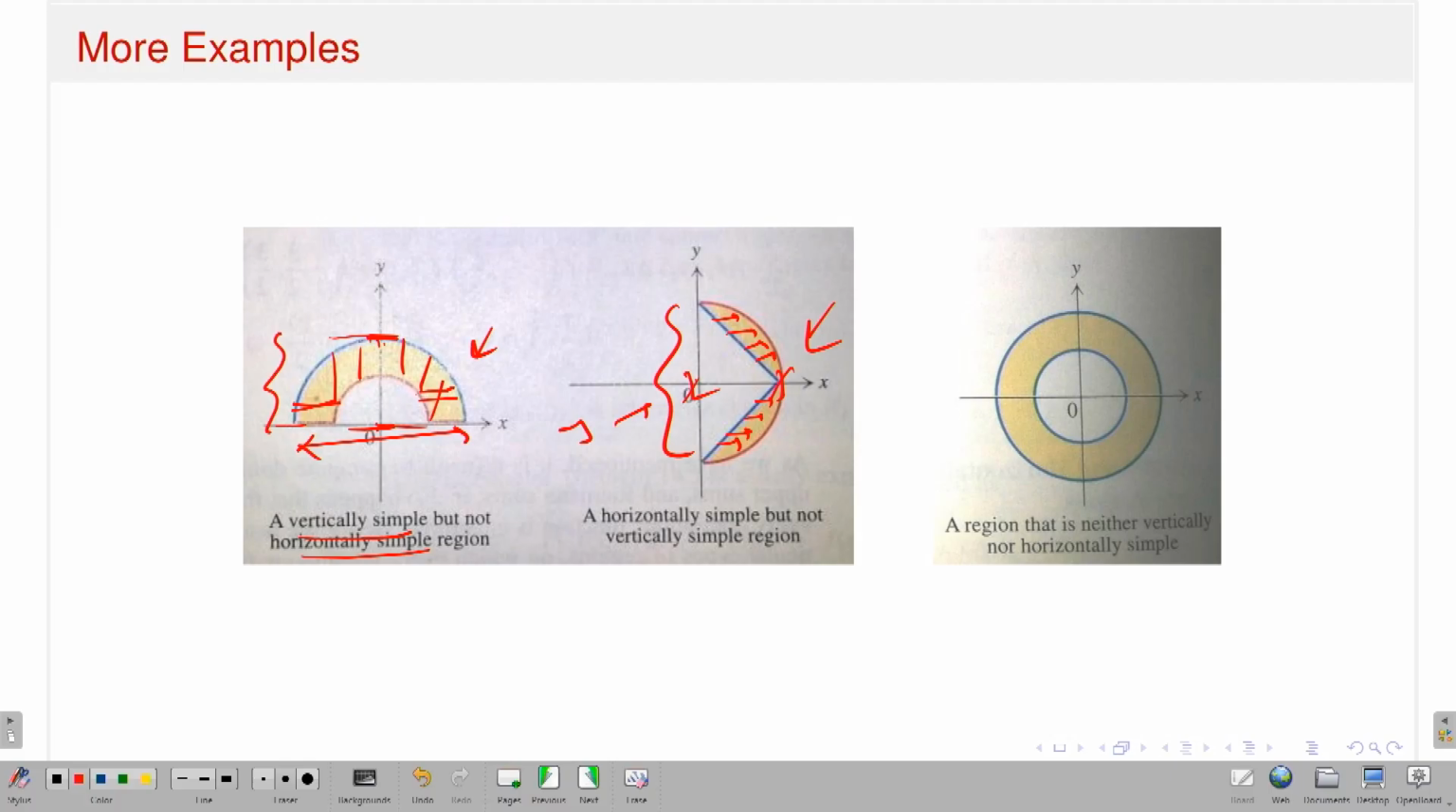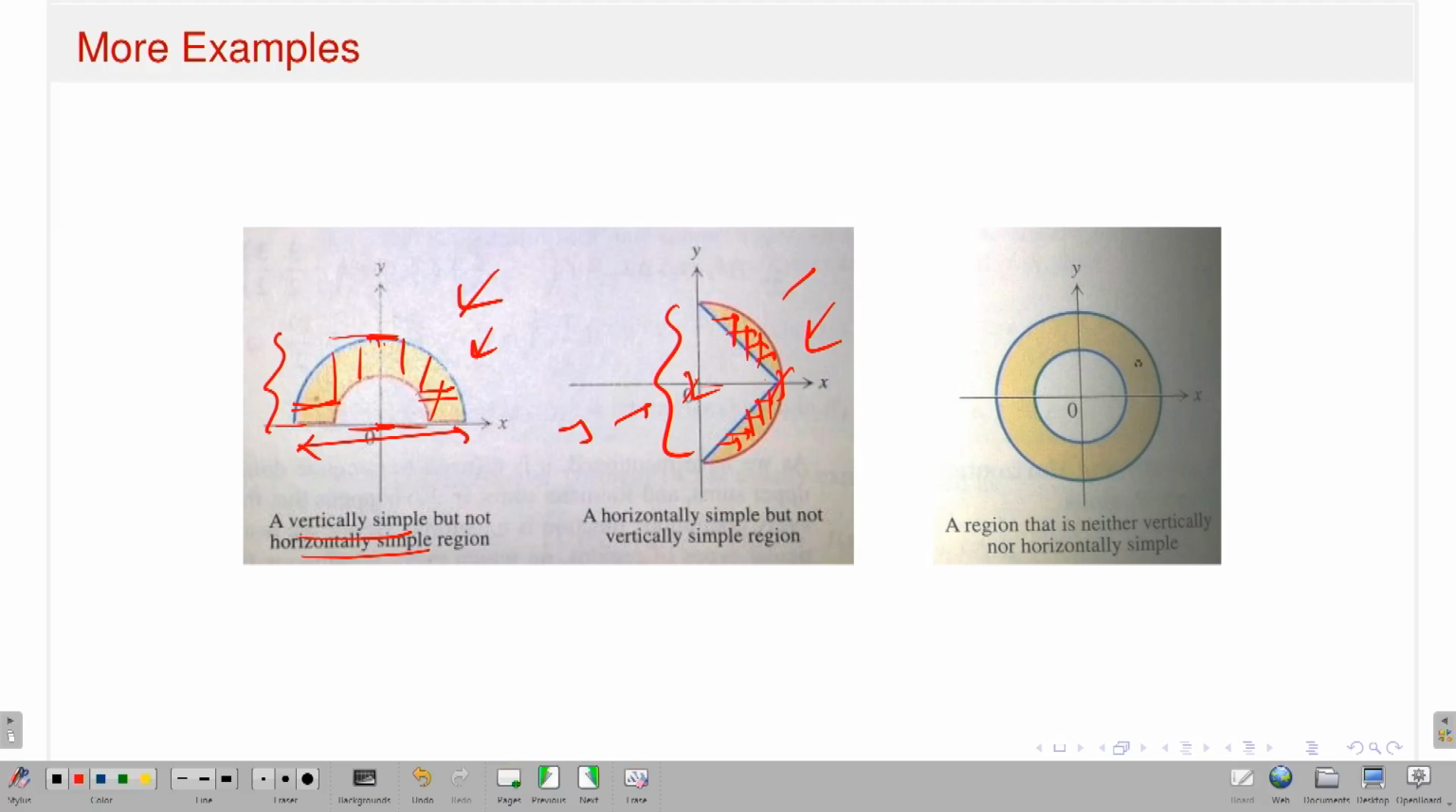Then x is fixed, and y should vary from some function of x to another function of x. But in this region, above you will have one function of x to another, and for the same x it is a different one. So therefore it is not vertically simple. So this example on the left-hand side is vertically simple but not horizontally simple, and this one is horizontally simple but not vertically simple.